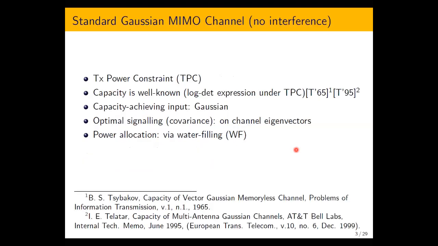For the standard Gaussian MIMO channels with no interference constraint, only the total power constraint or TPC, the capacity is well known and it is given by the celebrated log det expression, first obtained by Tsybakov in 1965, studied in detail by Telatar in 1995, and his report popularized this area, which gained very wide acceptance at that time. The capacity achieving input is Gaussian, the optimum signaling is on the channel eigenvectors, and the power allocation is given by the water filling algorithm.